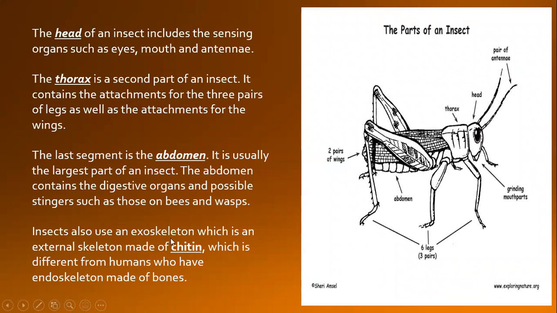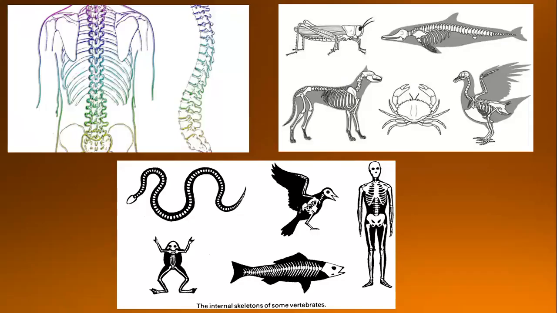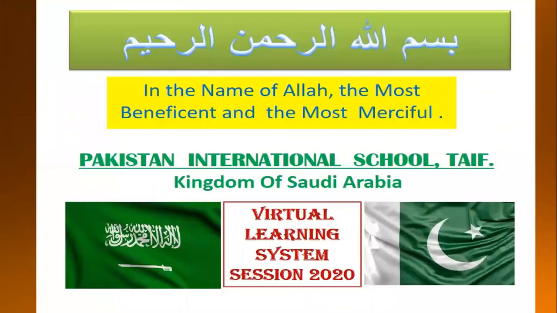Insects use an exoskeleton, which is an external skeleton made of chitin. Chitin means the hard covering. It covers the body of insects and gives the shape to them. Understand? These are some interesting facts about the insects. Hope you will all remember.